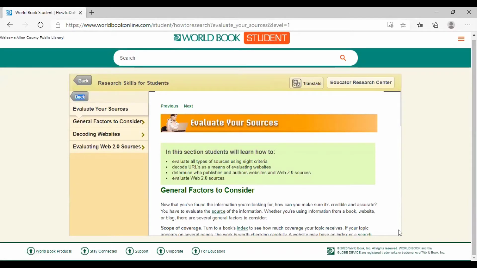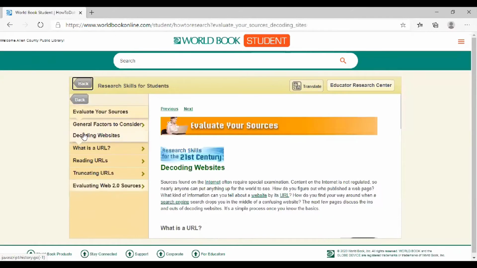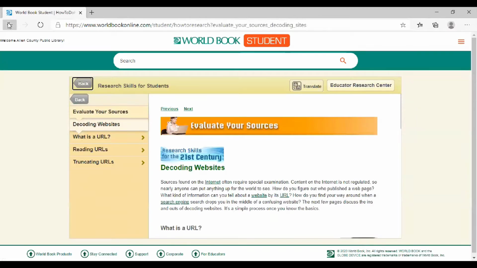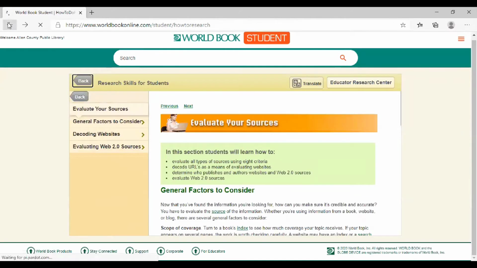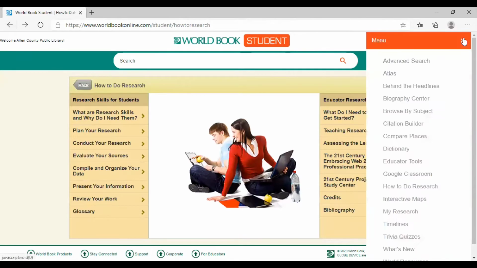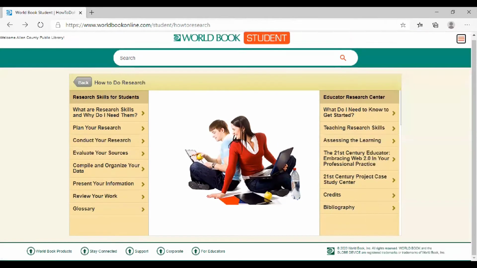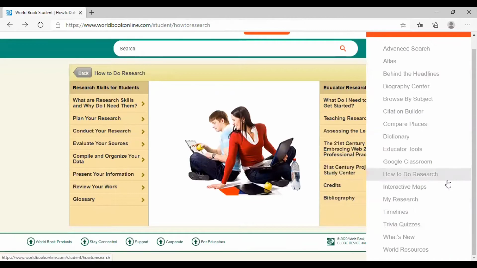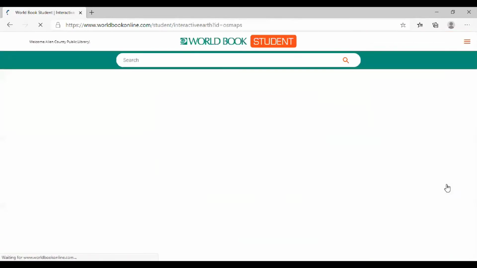Scroll down and you can find some information there. All right. Decoding websites, how to look at different websites, what is a URL. So you get the point here. Lots of information to guide you while you're doing your homework. So let's go back. All right, we're going down now to interactive maps. Click here.